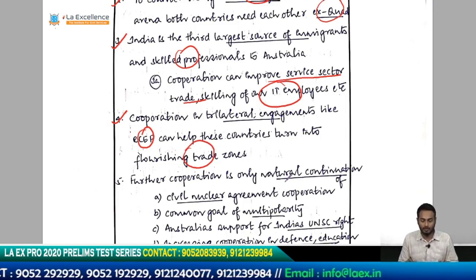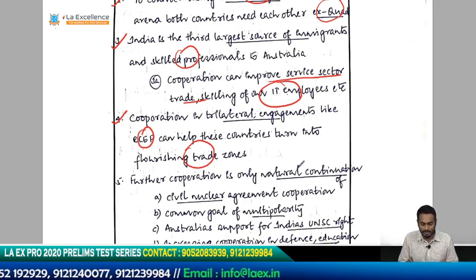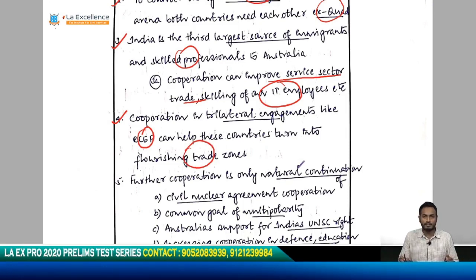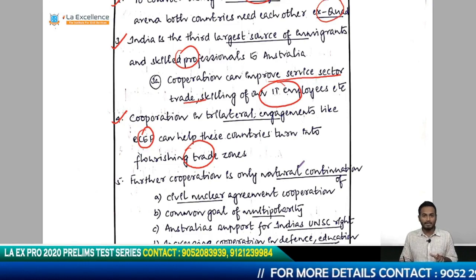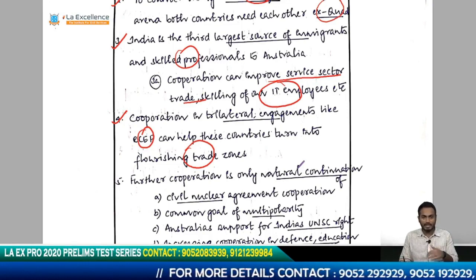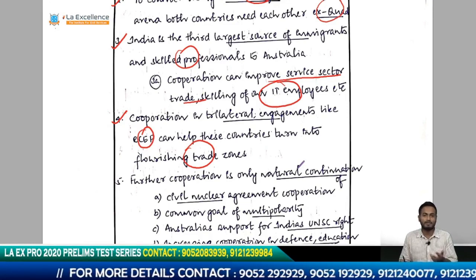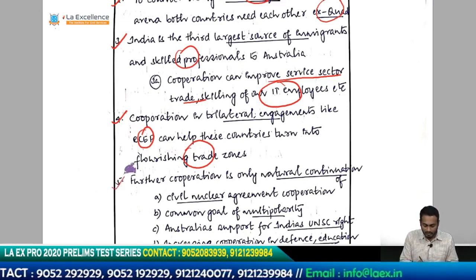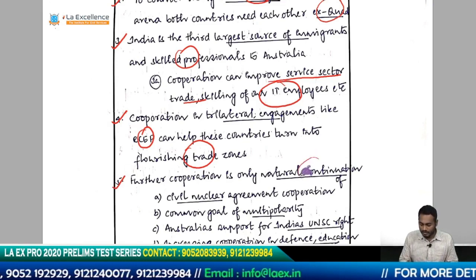Australia is also a member of RCEP, by the way, but the sad part is India has pulled out of RCEP recently, and there are debates about renegotiating the terms of RCEP to make it lucrative to India and so on, which is a different issue. But trilateral agreements like this can help these two countries emerge as flourishing trade zones. So that is another suitable environment. And then further cooperation is only a natural continuation.